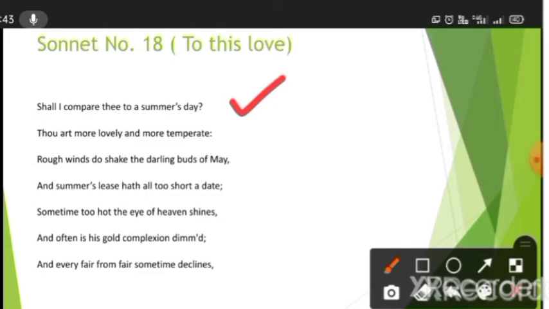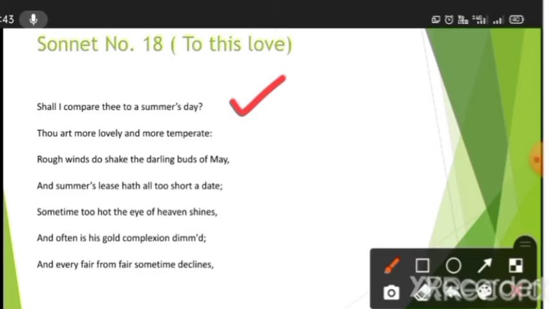And temperate basically means something very gentle, moderate, composed, right? So in Shakespearean time, it means somebody who is gentle natured. You getting it? Having a temperate nature. This is what he is trying to say here.